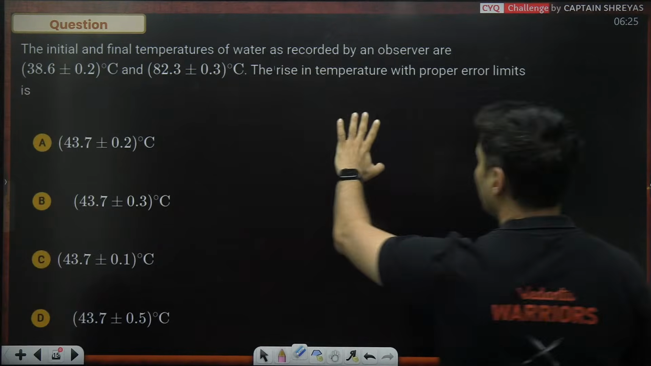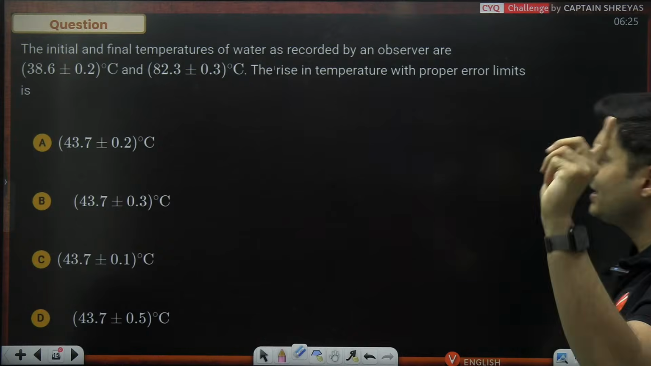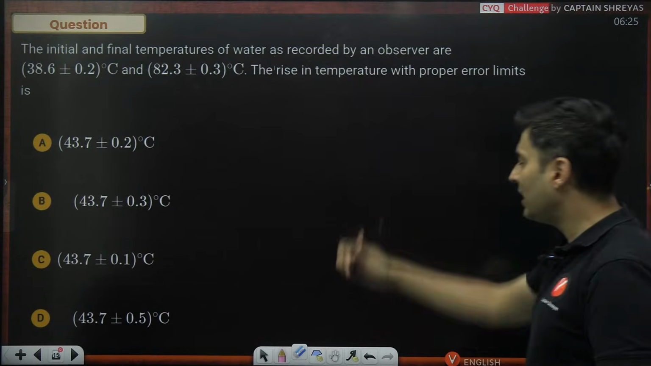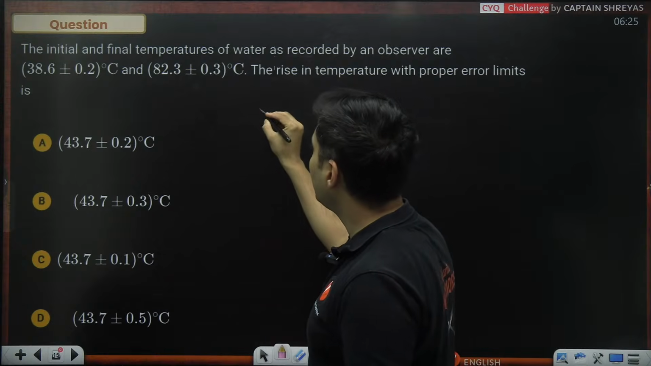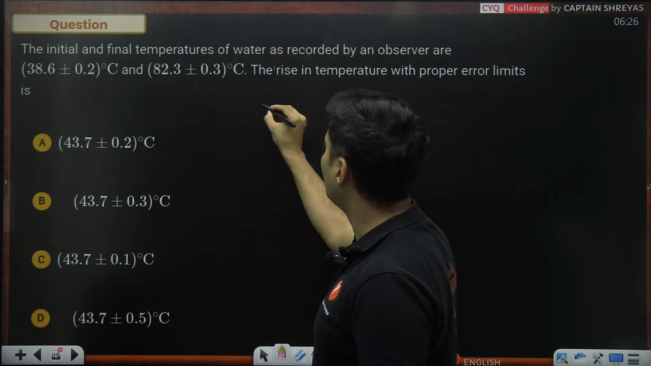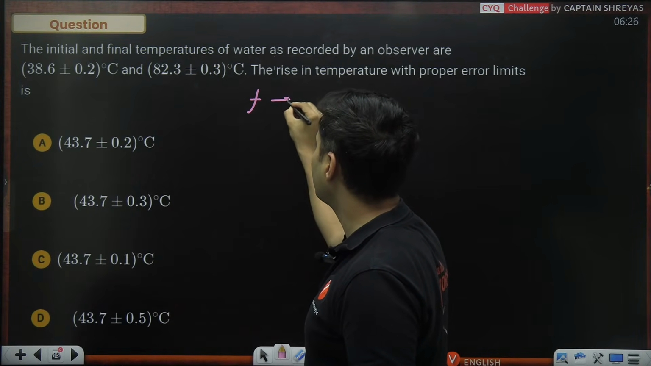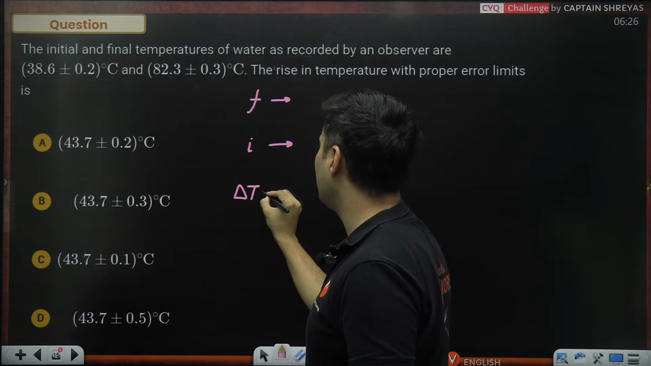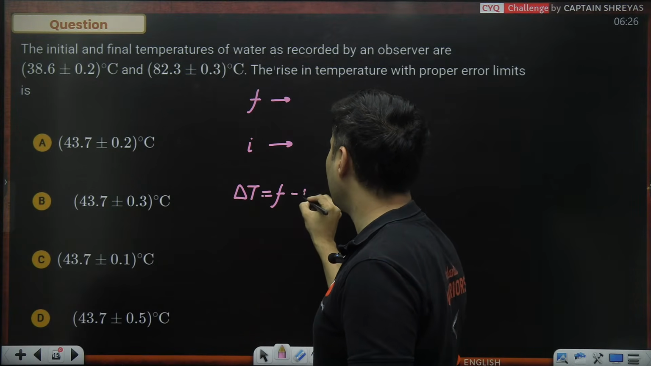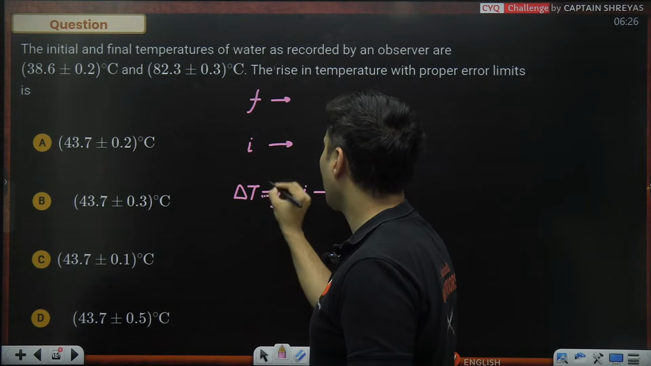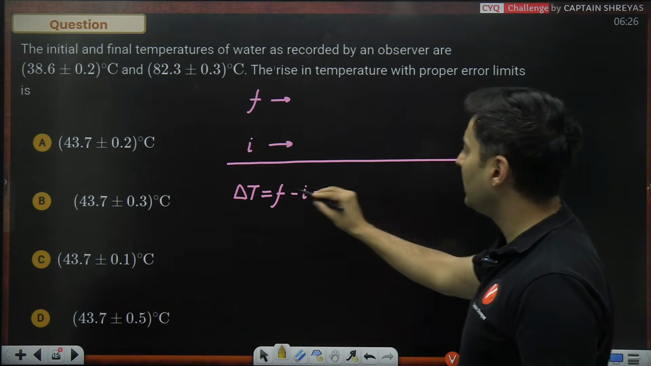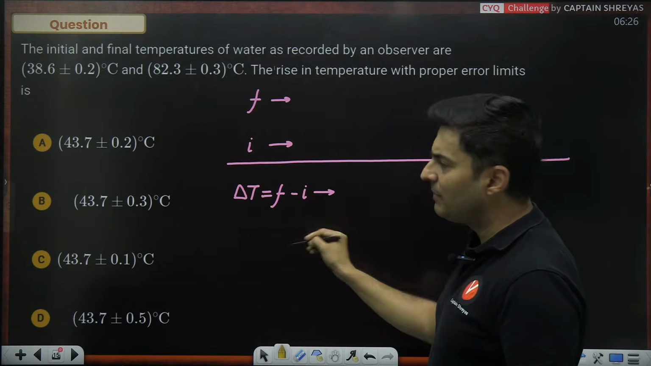Initial and final temperatures of water are recorded as this much and this much Celsius. Rise in the temperature is asked, meaning initial and final. So if I put final first and then initial, then I can write the change in the temperature, which is always final minus initial. So I'll put final and then initial, and the change in temperature is final minus initial.